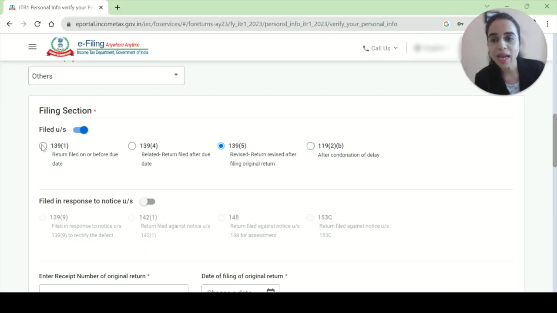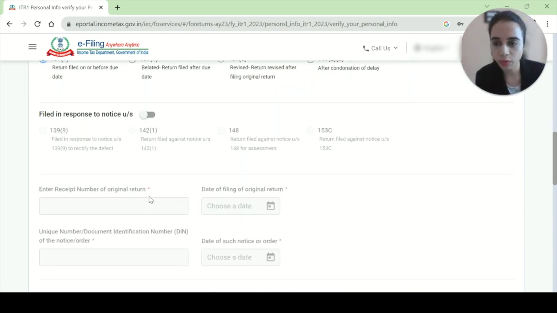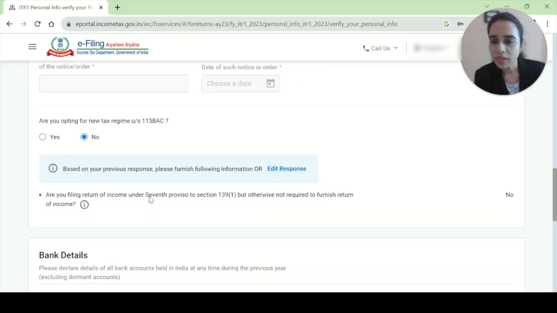When there is a delay and condonation is done by the AO, then you select 119. Mostly we all file before the due date, so we will be selecting 139.1. If you're doing it after the due date, then select 139.4. All right, so whatever is relevant to you.